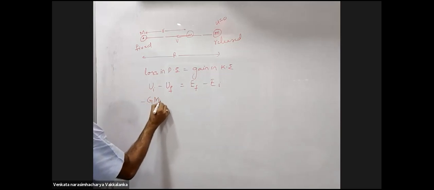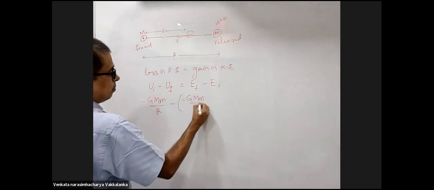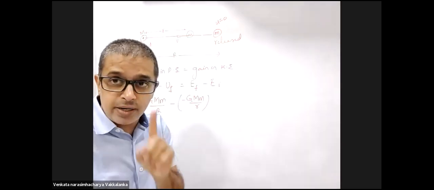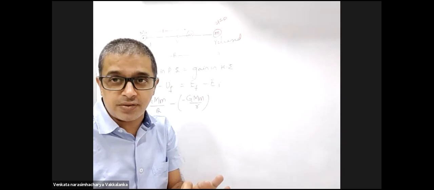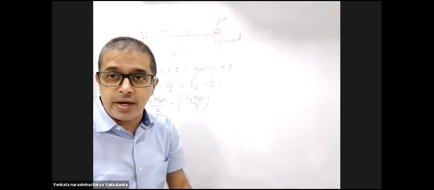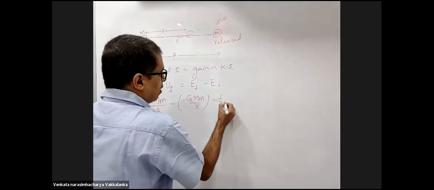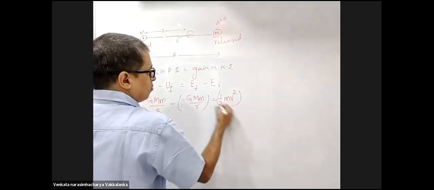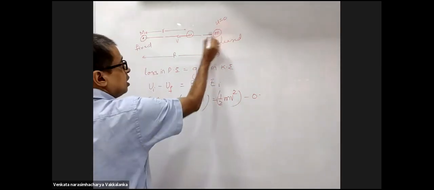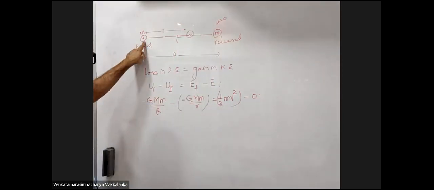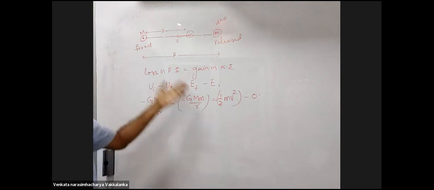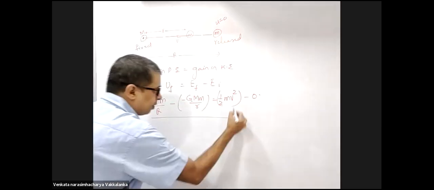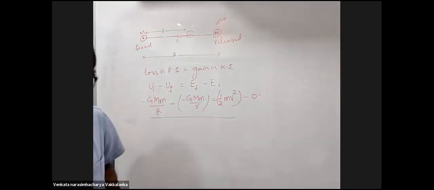U initial is minus G capital M small m by R, minus of minus G capital M small m by small r, which is U final. The negative sign is important in gravitation as far as potential is concerned. If you don't carry the negative sign, you are in trouble. Half mv square minus 0. Initial is 0, final is half mv square. Why are you not taking the kinetic energy of capital M? It is fixed. So one equation and one variable, nothing better than that.